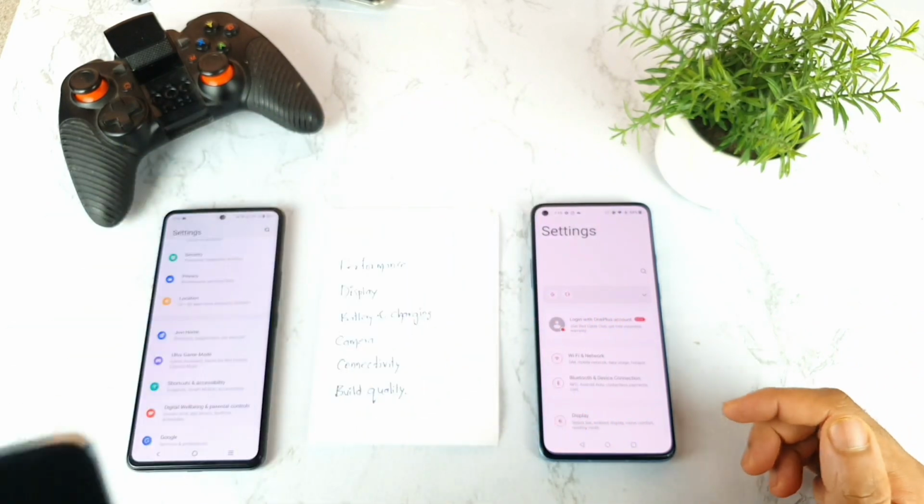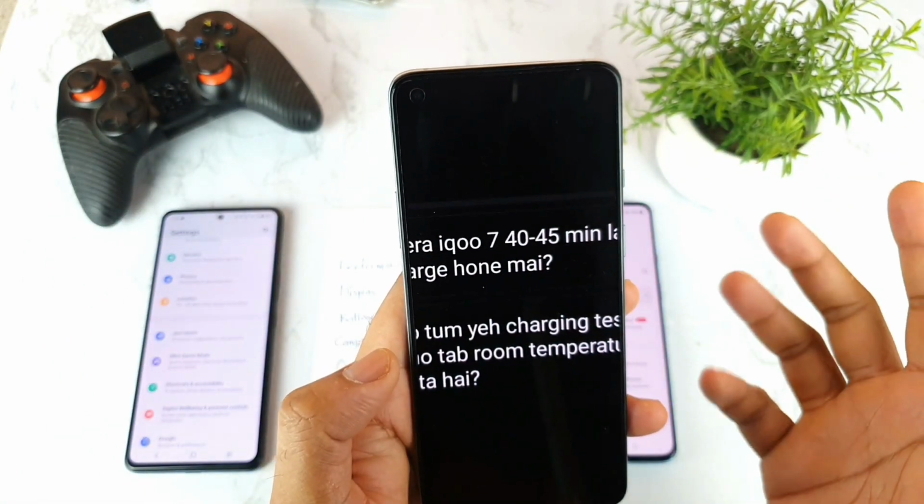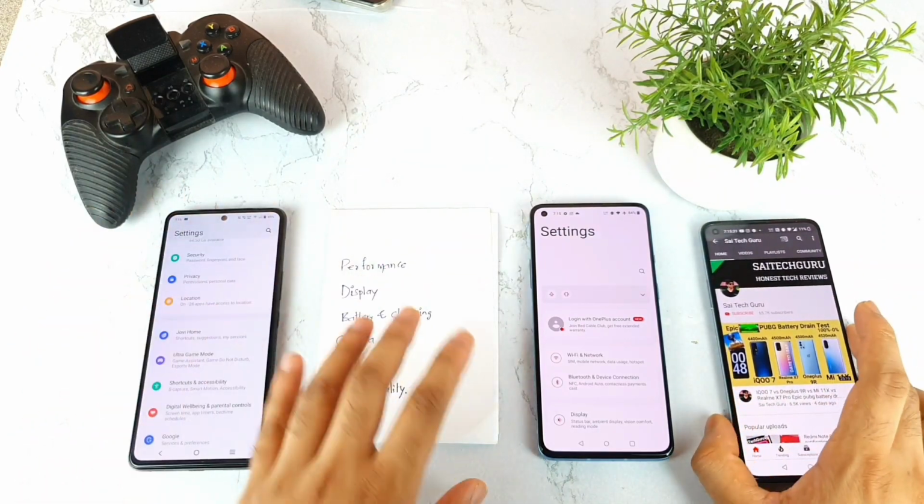44 minutes, some people say it's taking, and there are a lot of other users who are actually facing this kind of issue, 40 to 45 minutes. In terms of the charging speed, it's not consistent, but I'll try to do another video on that particular topic, so stay tuned for that video, friends, which is going to come very soon.